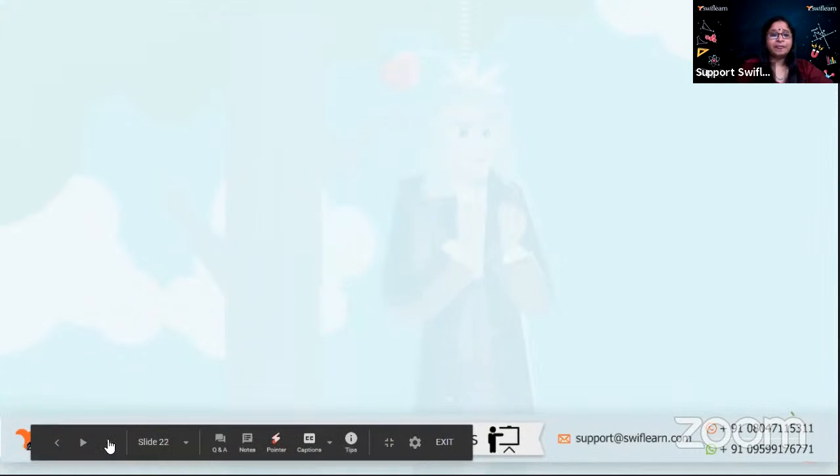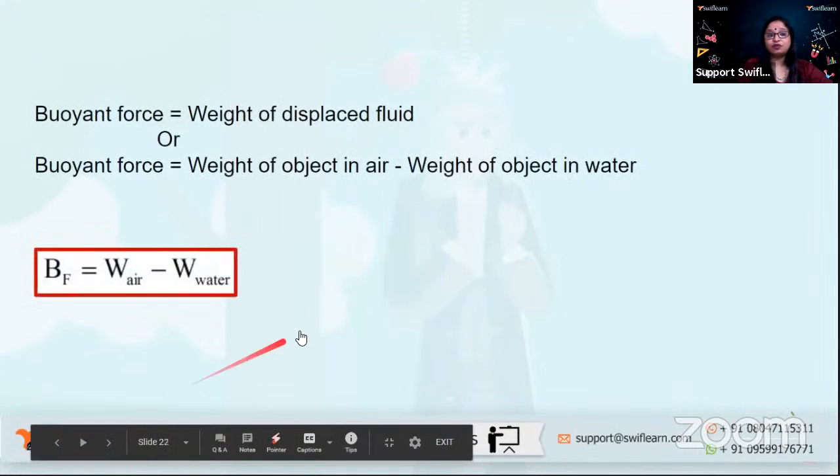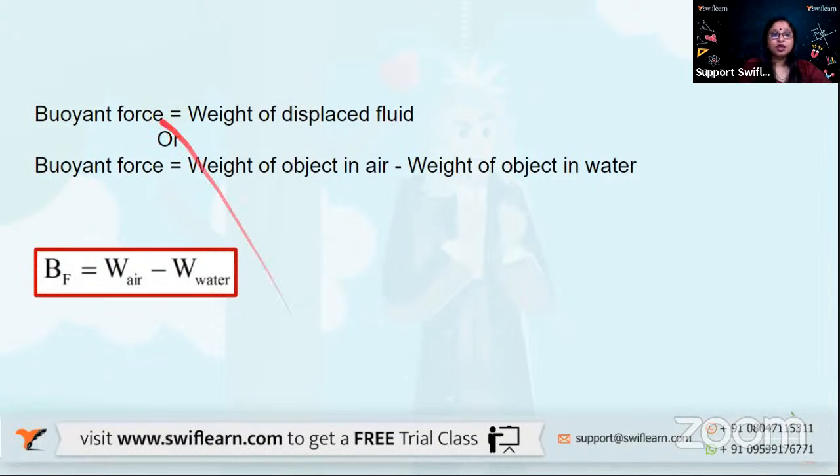Let us move this concept forward and try to understand how we are going to calculate this buoyant force. Buoyant force is always equal to the weight of the displaced fluid. You must have seen, whenever you try to force a mug into a bucket full of water, the water or the fluid getting displaced. So this buoyant force, which is acting in the upward direction, is equal to the weight of this displaced fluid.